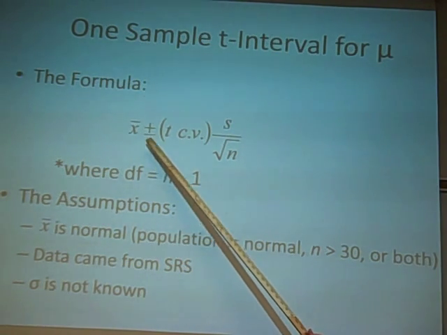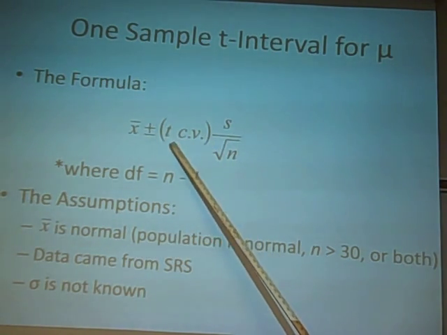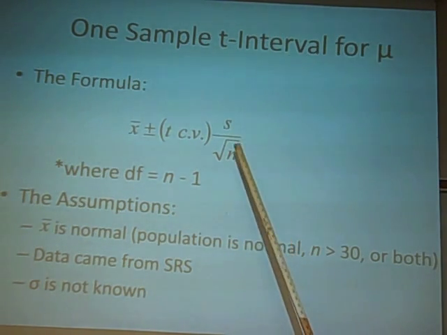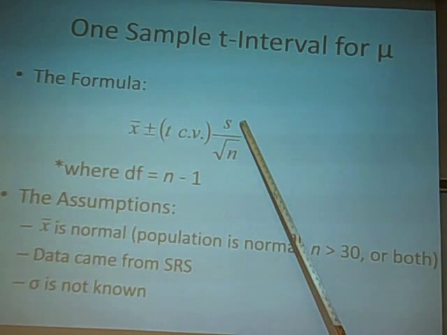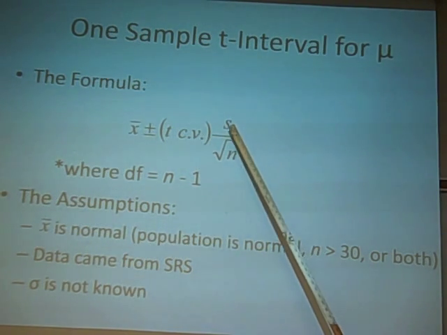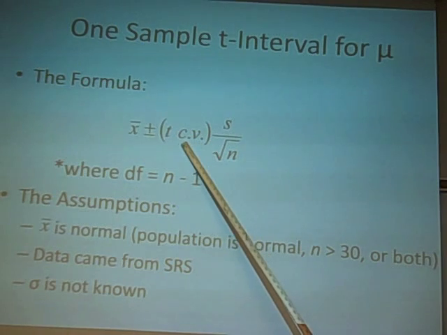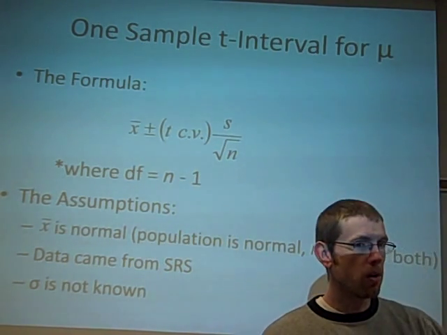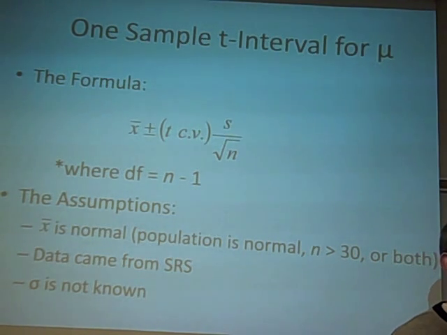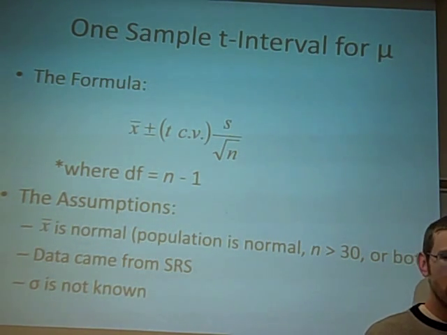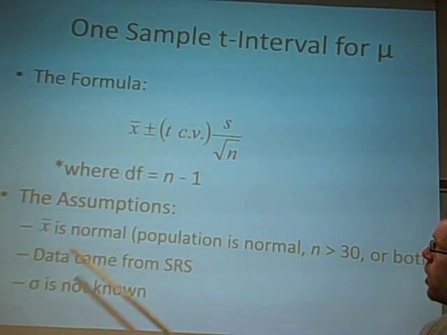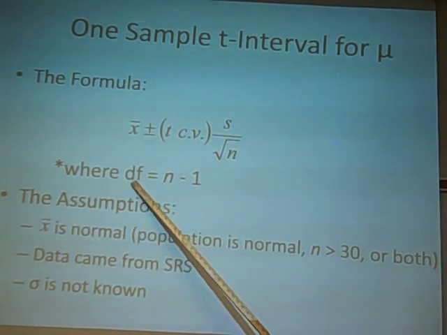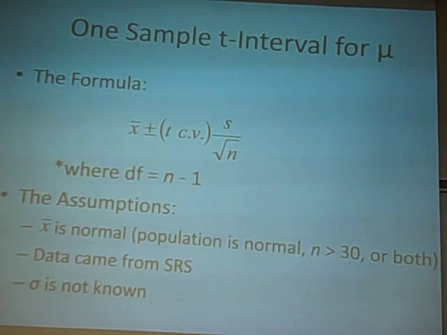We've got x bar plus or minus a critical value times a standard deviation divided by the square root of n. The only difference is instead of the population standard deviation, we're using S, and instead of a z critical value, we're using a t critical value. Which begs the question: there's a bunch of different t densities, a t with 1 degree of freedom and 2, and many more. Which degrees of freedom should we use? Well, the answer is you should use degrees of freedom equal to n minus 1 for this procedure, where n is the sample size.